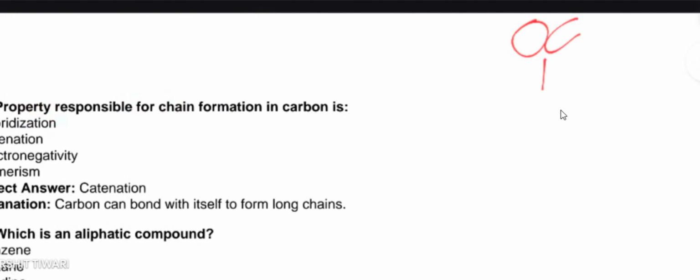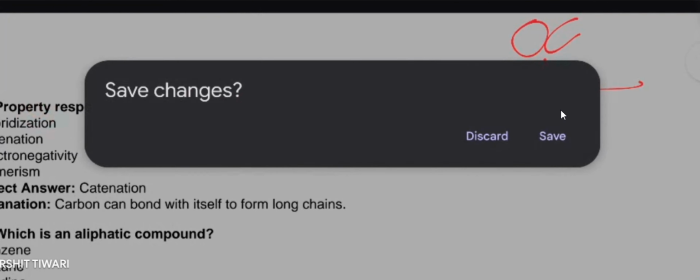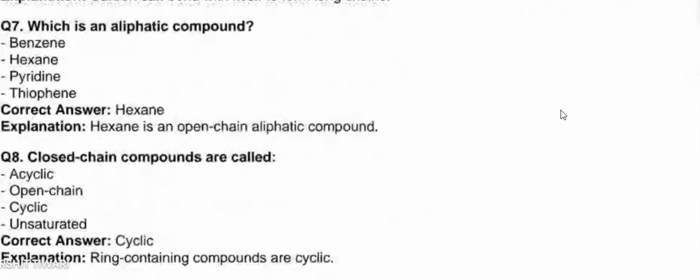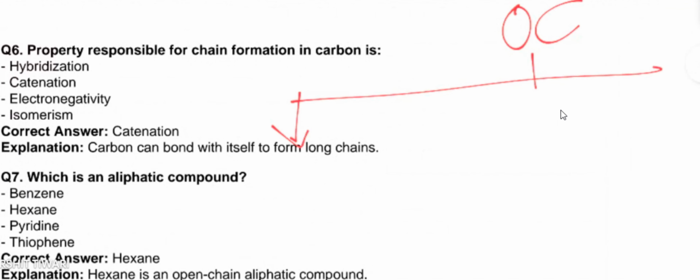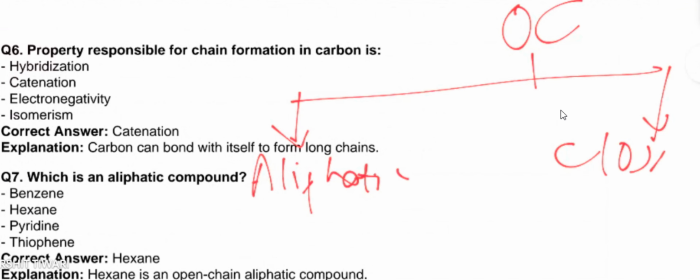Generally organic compounds are basically of two types. Number one is aliphatic. Number two is closed chain.